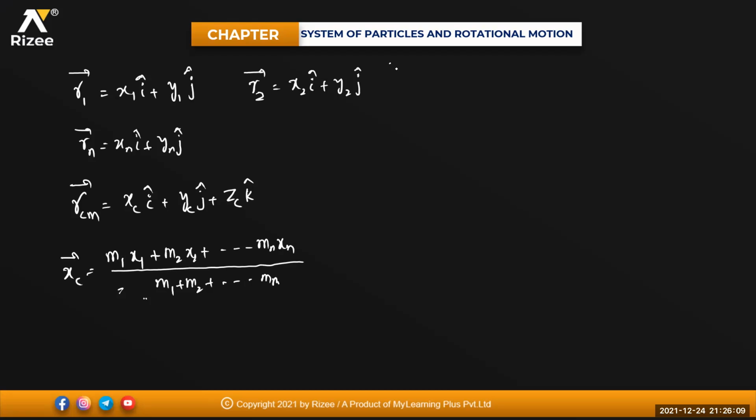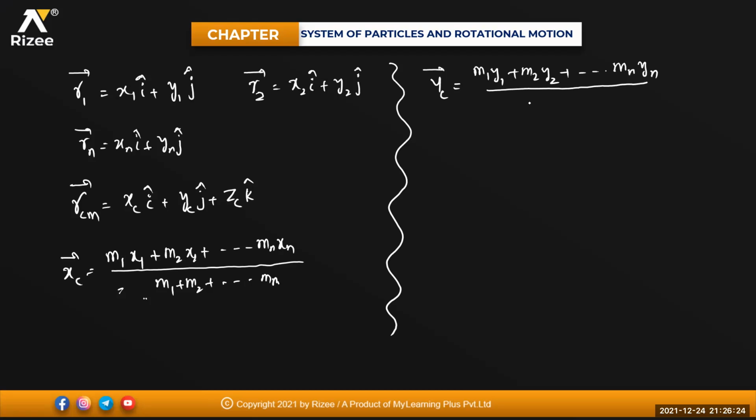The same way, y coordinate of the center of mass, if I'm writing, yc bar will be equal to m1 y1 plus m2 y2 plus so on up to mn yn divided by m1 plus m2 plus so on up to mn.